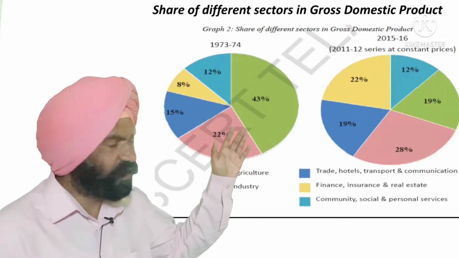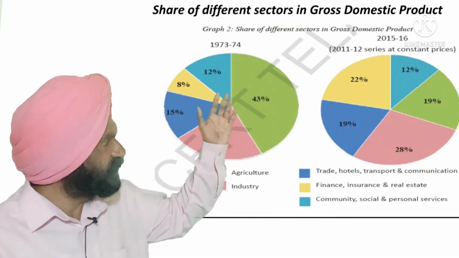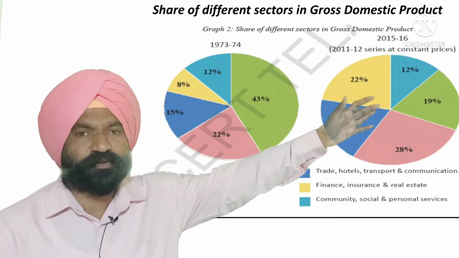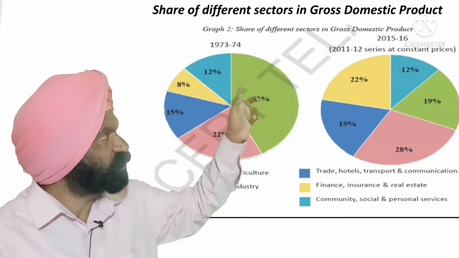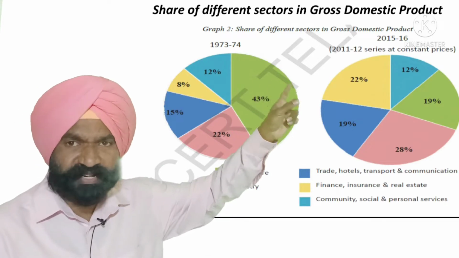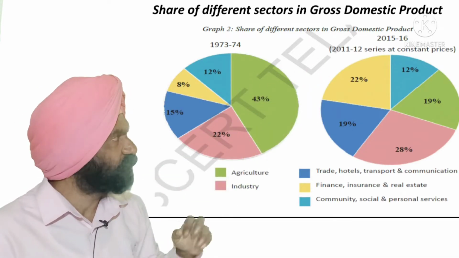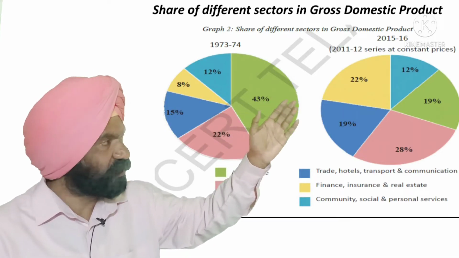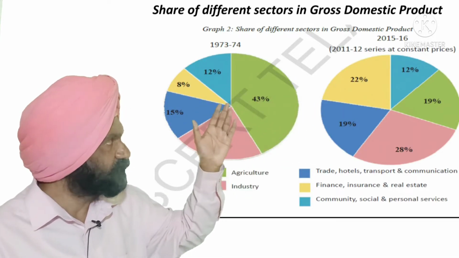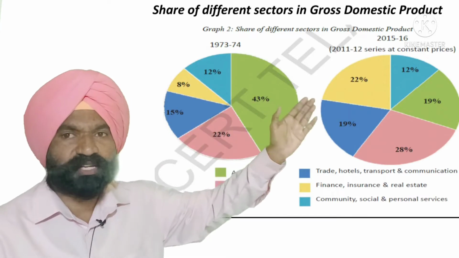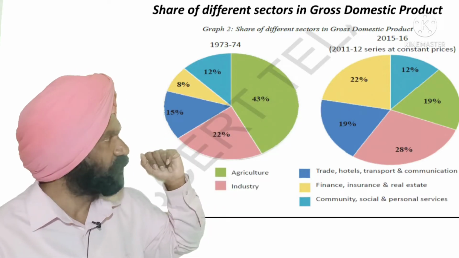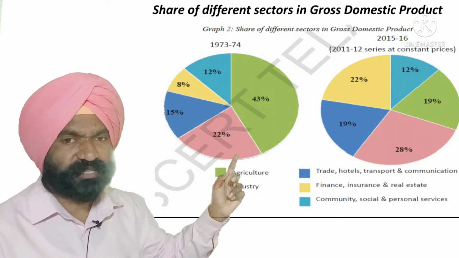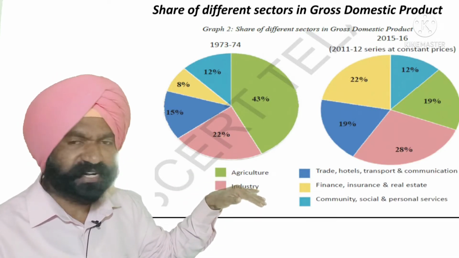Now see the diagram, pie diagram here. 1973-74 and 2015-2016. Now see the share of different sectors in gross domestic product. Graph 2, share of different sectors in gross domestic product, 1973-74, 2015 and 2016.